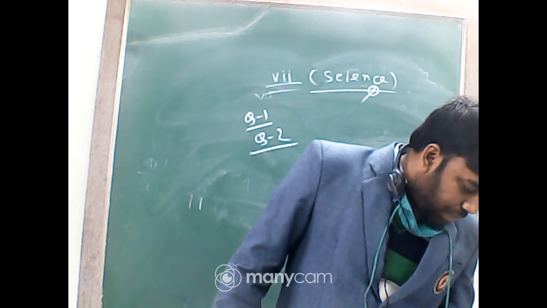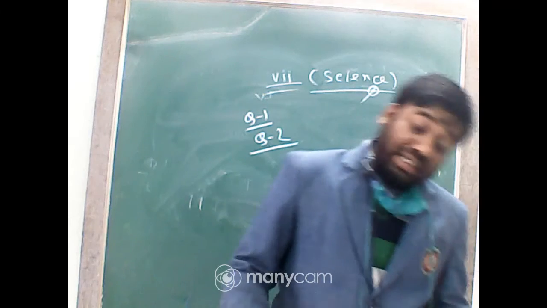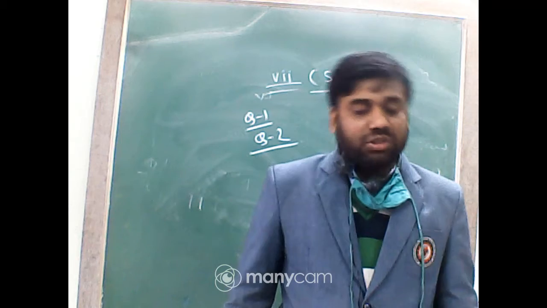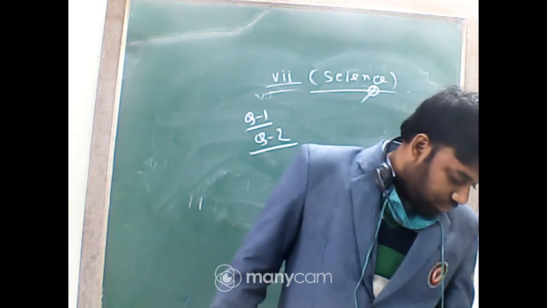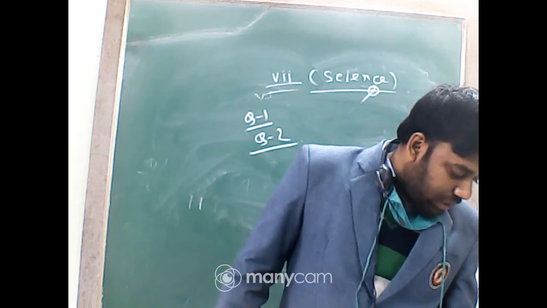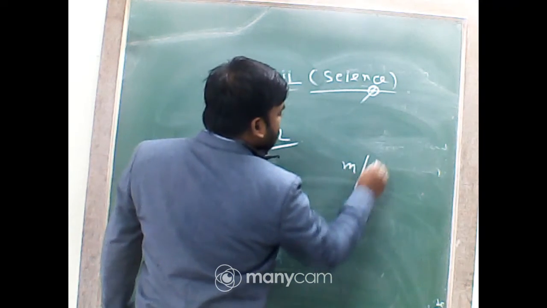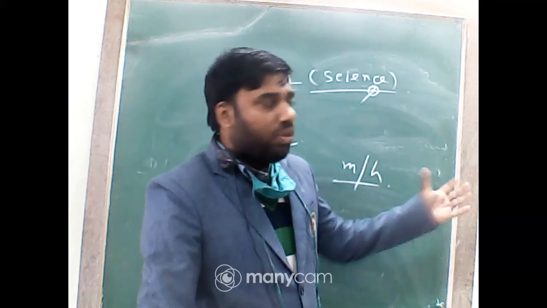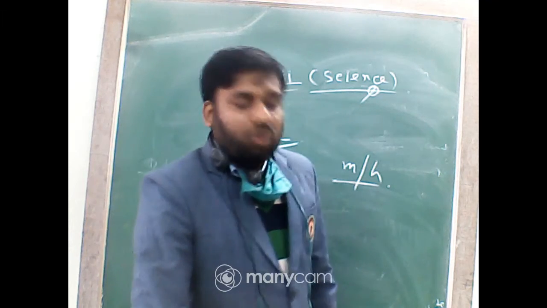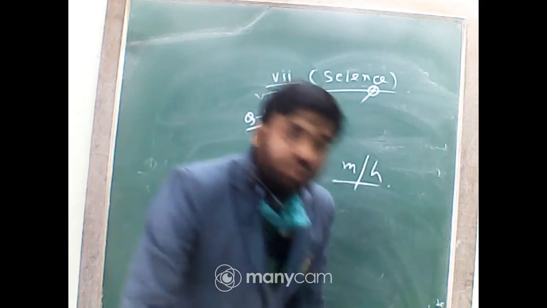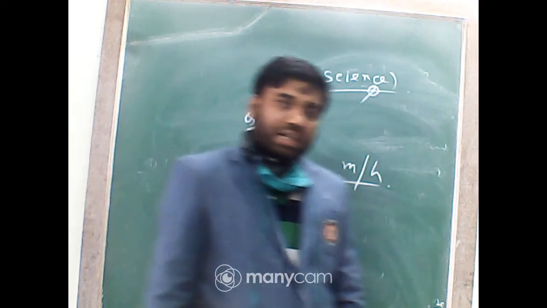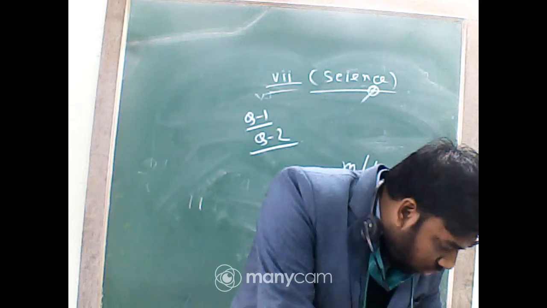The time period of a given pendulum is constant. It is a wrong statement, since the time period of a given pendulum is not constant. And last, speed of a train is expressed in meter per hour. It is very hard to remember the speed of a train in that way. Generally we use kilometer per hour. So students, question number 2 is also discussed.